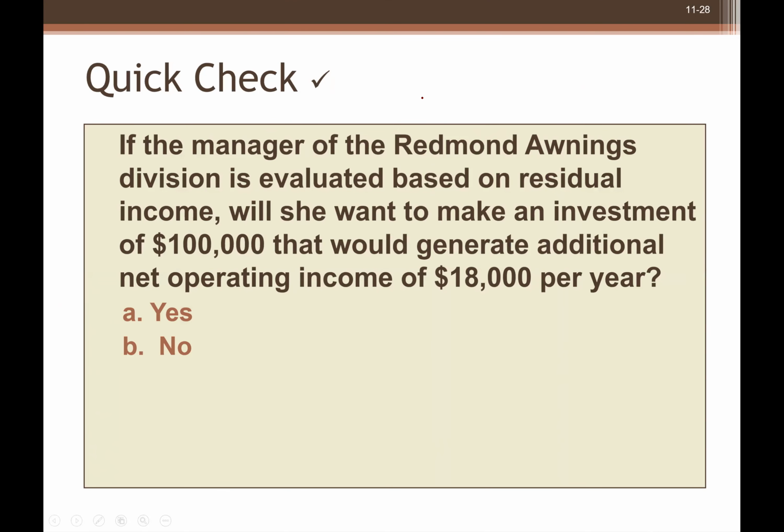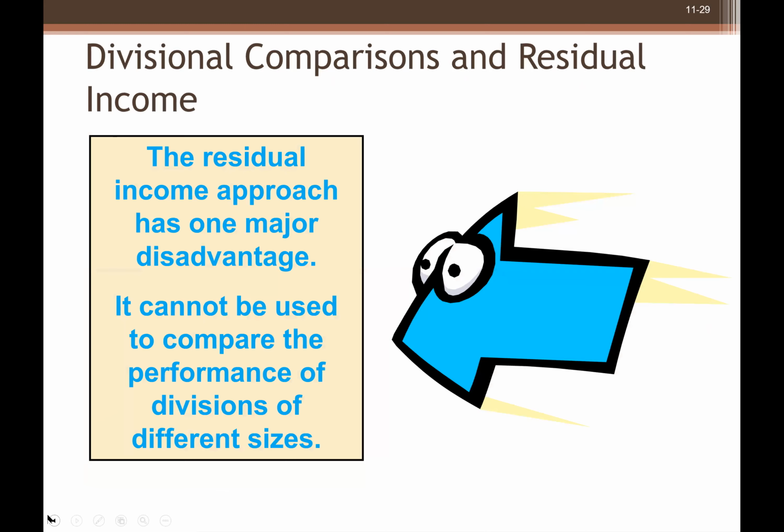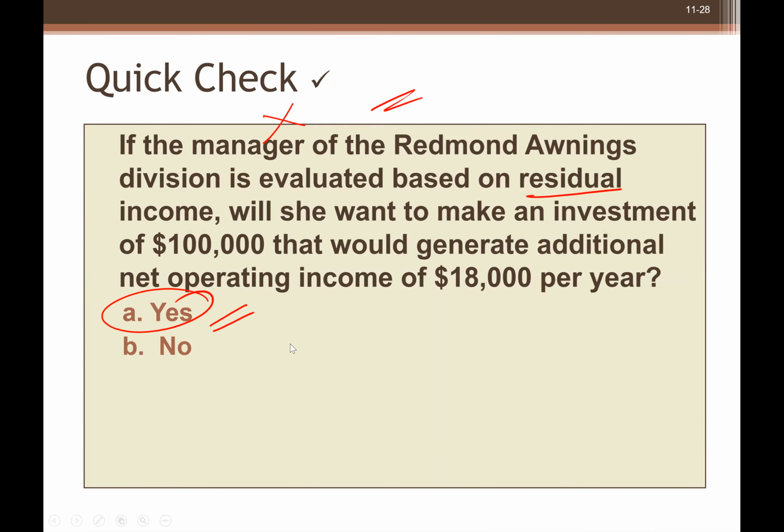So now you tell me whether we should accept it. We just calculated this quick check: if we base our decision on ROI, then the manager should not accept this proposal. If we base this decision on residual income, then the answer is yes, we should accept this opportunity because it is giving us above our 15% minimum required rate of return. So that's how ROI and residual income differ.